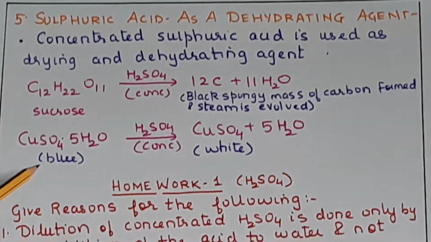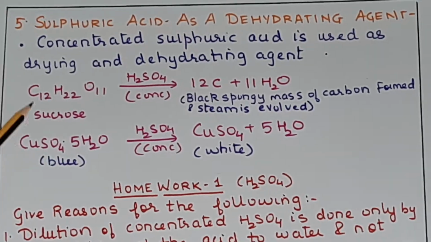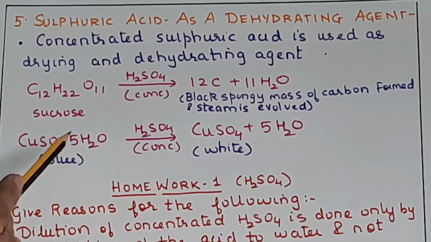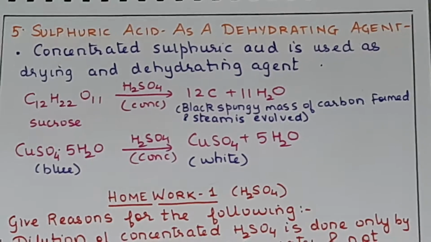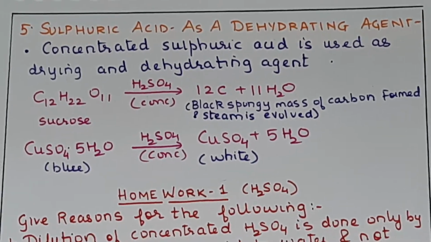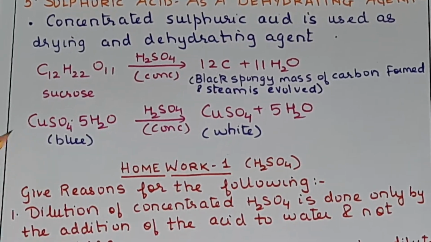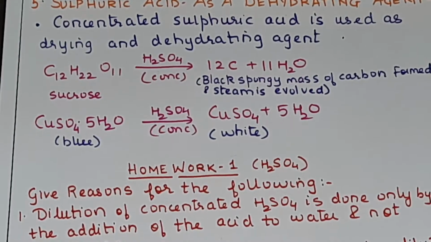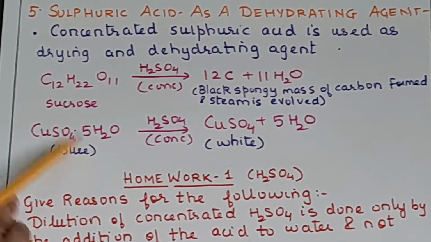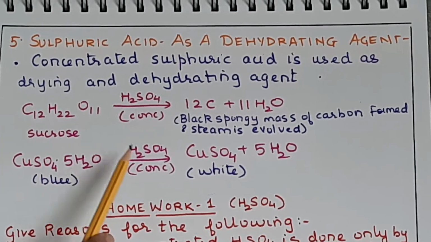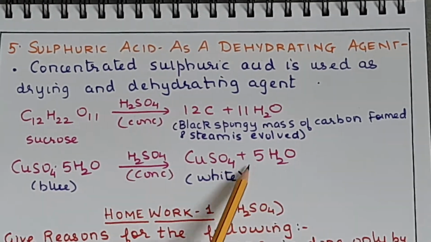And the other is the hydrated salts. Now hydrated salts, this is blue vitriol, copper sulfate, right? So when you are adding sulfuric acid to it, it will remove this water of crystallization. I hope you remember what is water of crystallization. We have done that in 9th standard. The fixed number of water molecules which enters into a loose chemical combination with the salt when it is crystallizing out from its hot saturated solution. Okay. So here copper sulfate has 5 molecules of water of crystallization. So sulfuric acid will remove that water and you are getting just anhydrous copper sulfate plus 5H2O.